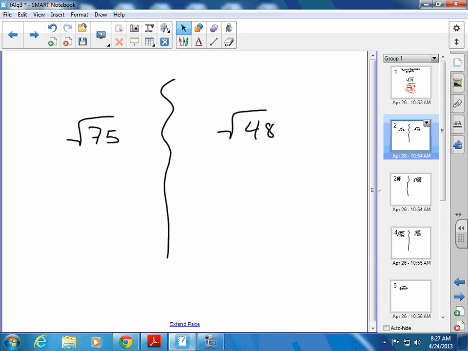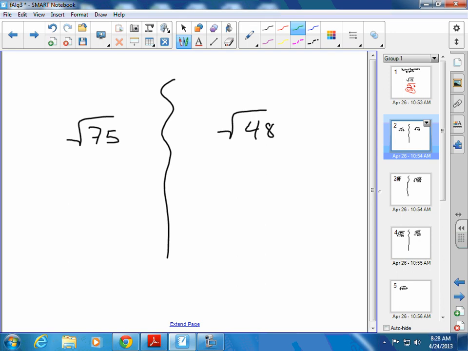For 75, we're going to go all the way down here and we'll get to 25 and we'll see that 25 goes in. 48, there's a couple different ways you can work that one out. So break up underneath your square root first, then bring out your perfect squares. And again, use your calculator.